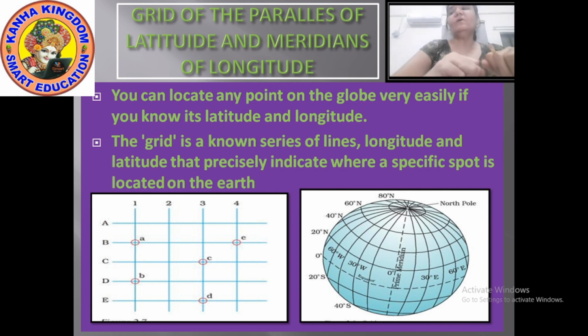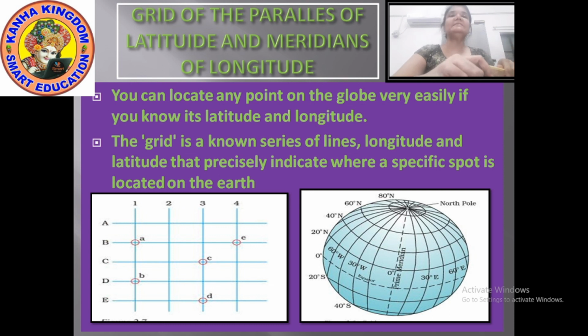Now let us represent vertical lines as east longitudes and horizontal lines as north latitudes. The lines which we have drawn vertically, we will count as east longitudes, and the horizontal lines, we will count as north latitudes.